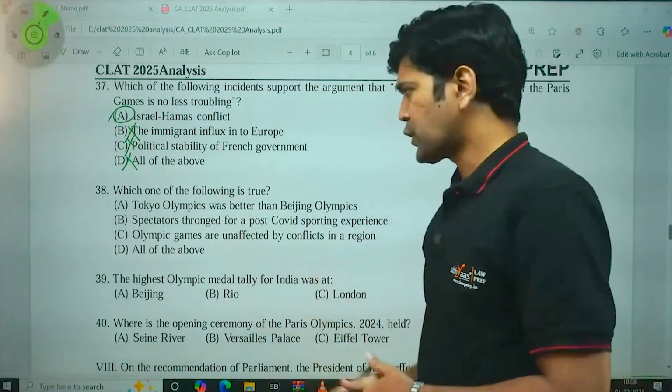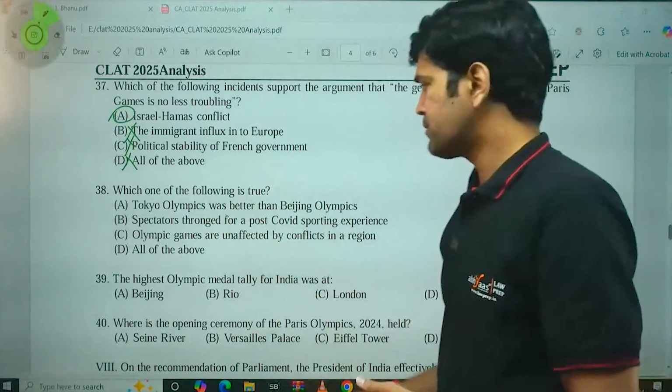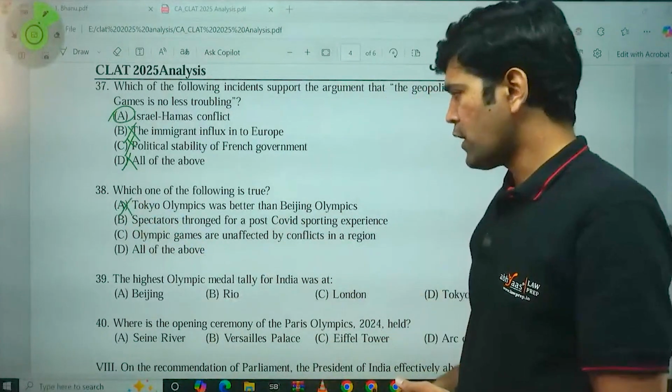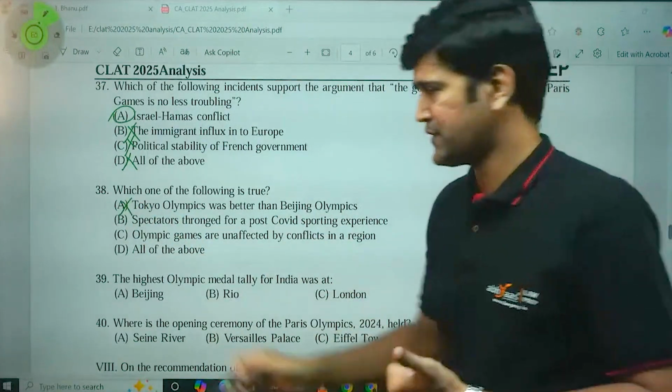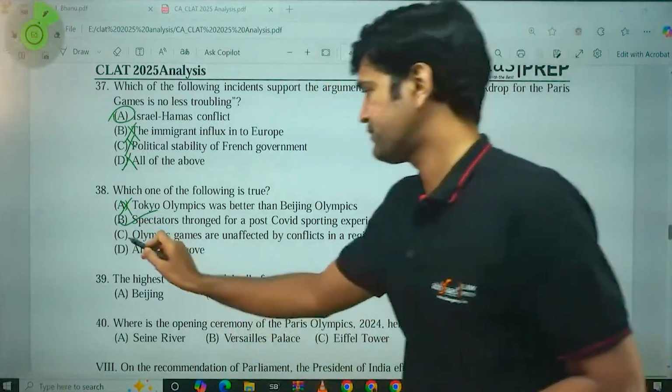Which one of the following is true in relation to this particular Olympics? Tokyo Olympics was better than Beijing Olympics? No. Spectators thronged for a post-COVID sporting experience? Yes. Olympic Games are unaffected by conflicts? No.